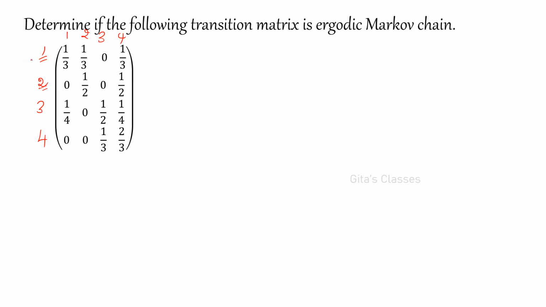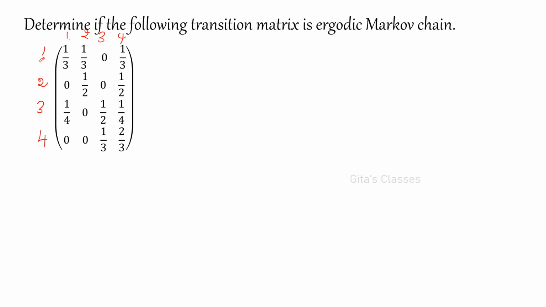Similarly, consider 2. You should be able to reach 1, 2, 3, 4 and so on. Now what do you mean by this probability transition matrix? What does this matrix say? From 1 to 1, the probability of moving from state 1 to state 1 is 1 by 3. These are the values of the transition probability matrix. So this 1 by 3 gives that the probability of moving from state 1 to 2 is 1 by 3. Similarly, the probability of moving from state 1 to 3 is 0 and the probability of moving from state 1 to 4 is 1 by 3, and so on. Okay, so now let us check.